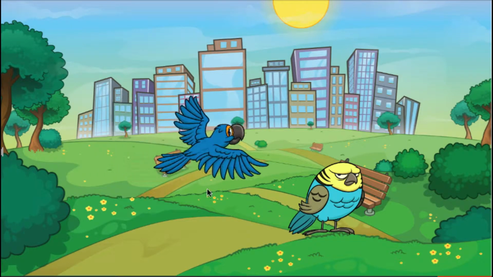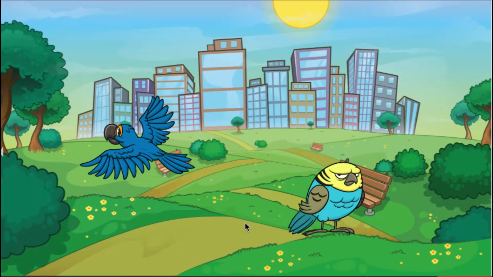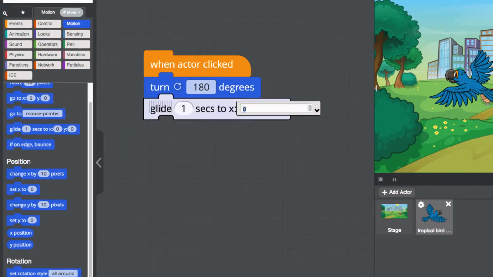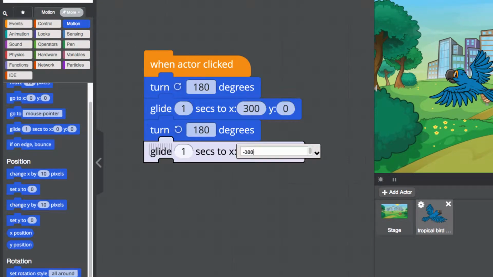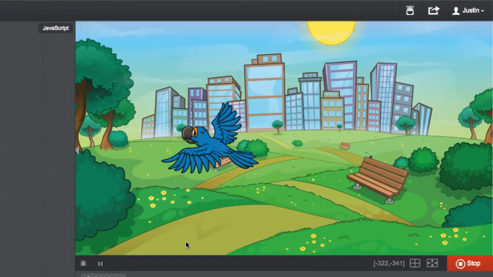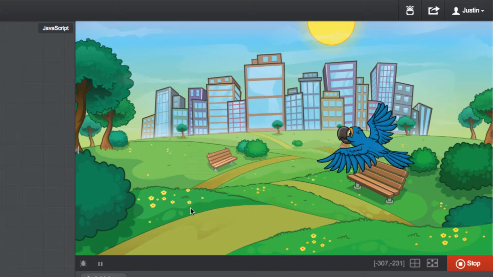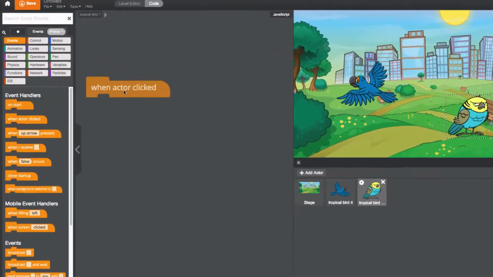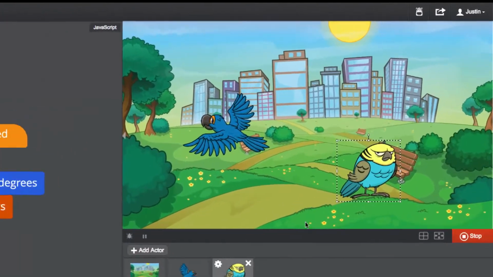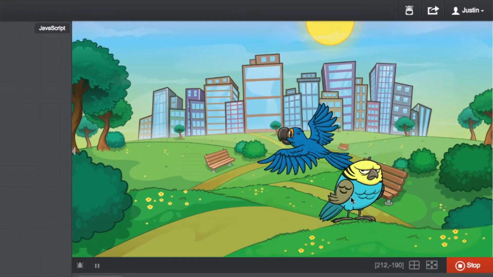It's easy to click around and make it control your Tynker project. Use a When Actor Clicked event handler, and underneath it, place the code that you want your actor to do. Then, when you run your program, you decide when you want your actor to run the code by clicking on it. You can add this same block to multiple actors, and then click on the actors in any order you want.